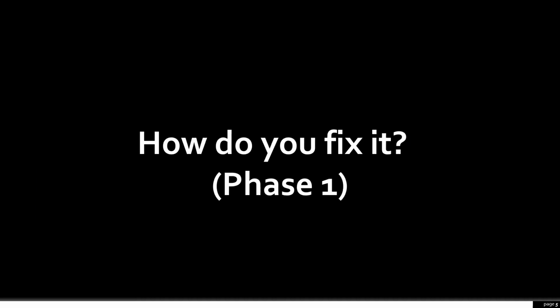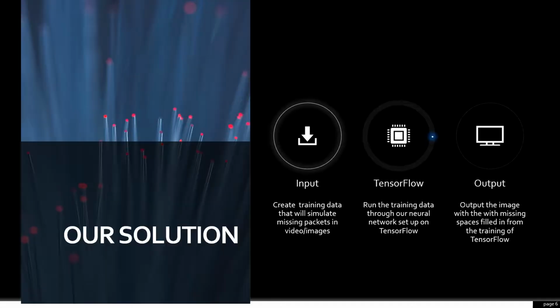So, how did we go about fixing packet loss? We understood the scope of the project and what it was asking. We were to take a video of our own and create a program that will take a video and export the pixel values of an entire video to a text file that contains a 16 by 16 block that is missing, which would essentially represent the data loss.